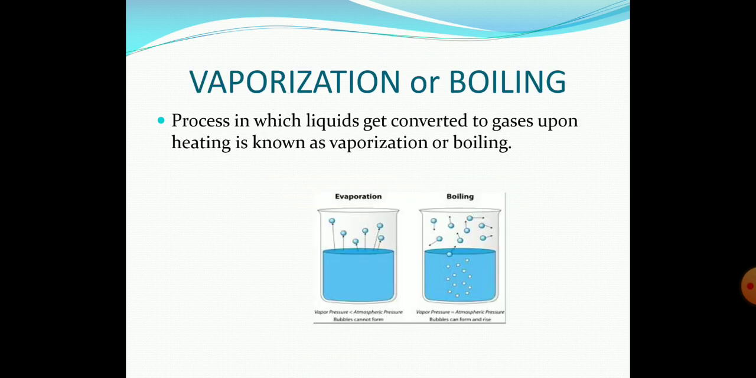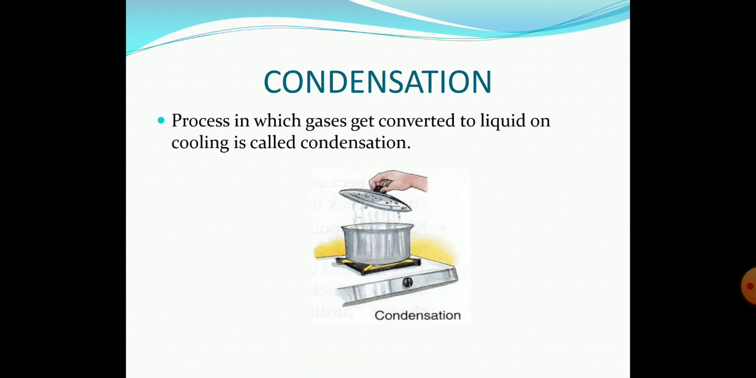Vaporization or boiling: liquid is converted into vapor on heating. Next, condensation: from the vapor, on cooling, you will get the liquid. Gas is converted into liquid on cooling. It's called condensation. This is exactly what happens with our lid: if you take that lid and see, you can see the droplets of water.